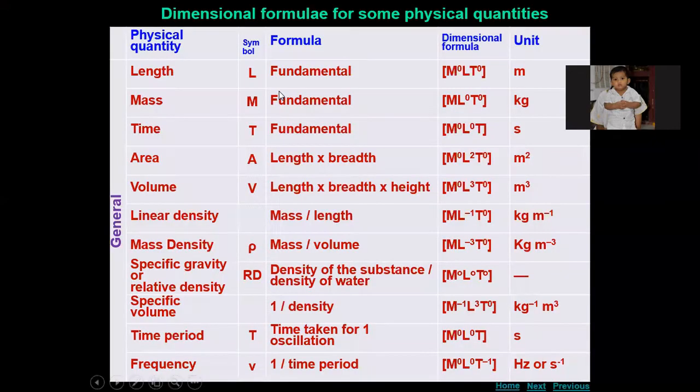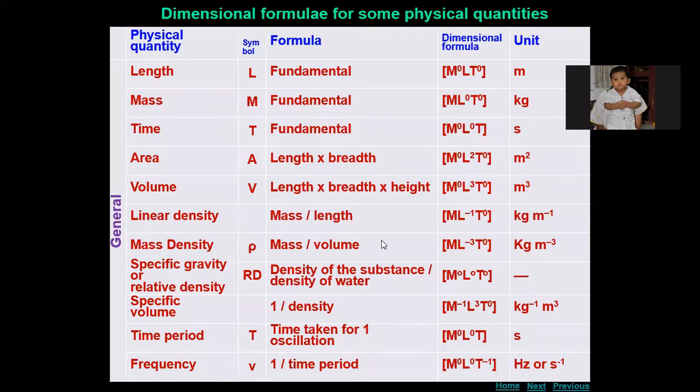In the last class, we have come up to here, which means we have completed the demerits of dimensional analysis and a few physical quantities. We derived a few physical quantities' dimensional formulas that we will see over here. These few fundamental physical quantities we have seen already in a table, and these few derived physical quantities we derived in the previous class. Okay, volume and time period are known.